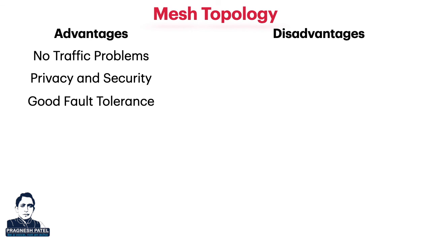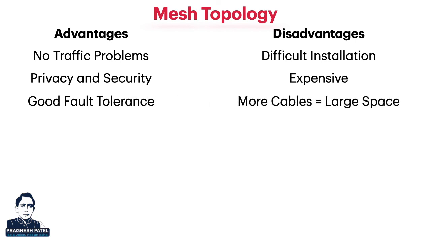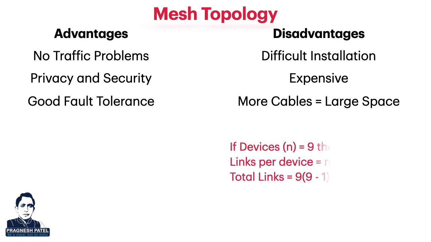Disadvantages: since each device is connected to every device, installation is very difficult. Multiple input or output ports and a large number of cables increase the cost and make it expensive. More cables consume large space. If the number of devices in a network n equals 9, then the number of links each device has is equal to n minus 1, equal to 8. Therefore, the total links equal 72. So, it requires very large space.